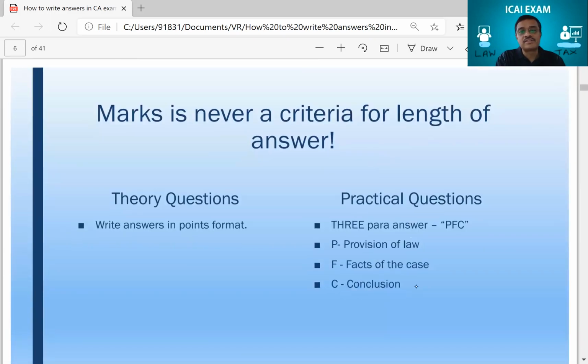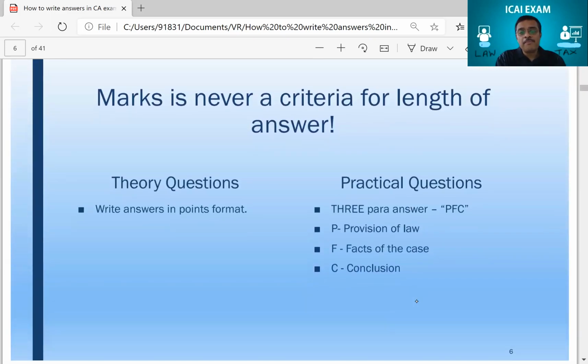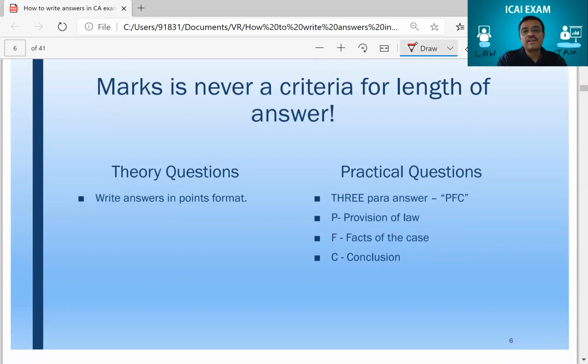So please have a look at this. Very important to remember this. Marks is never a criteria for the length of the answer. Very important to remember this.